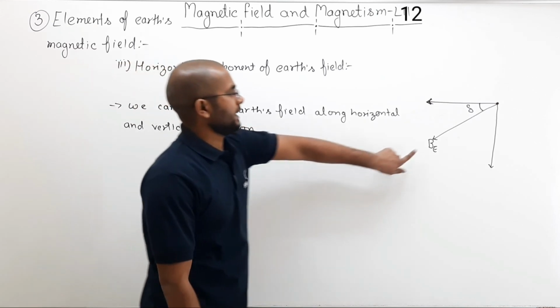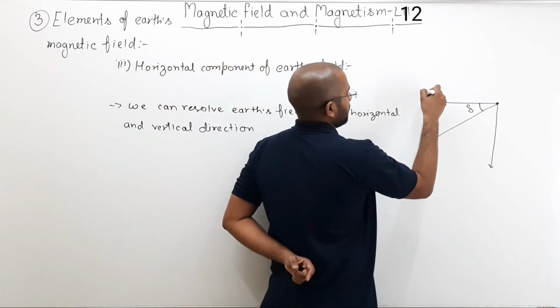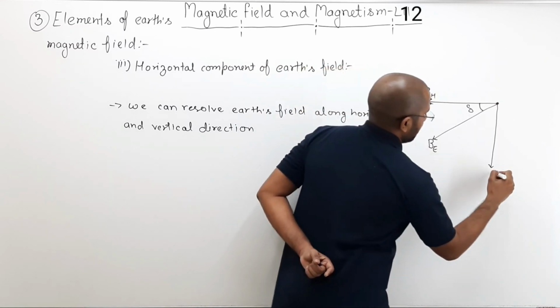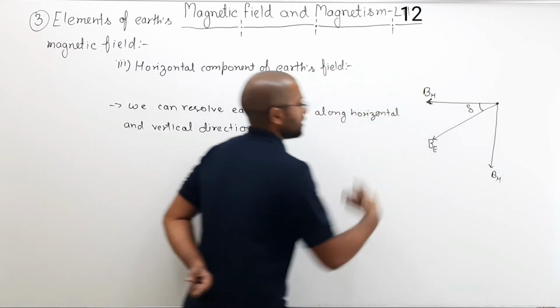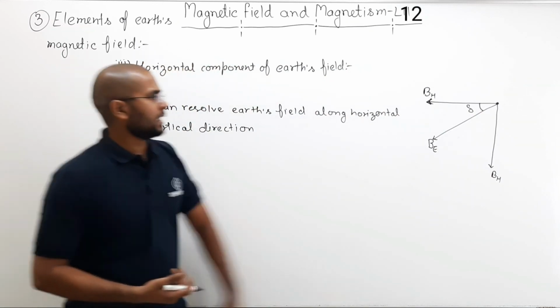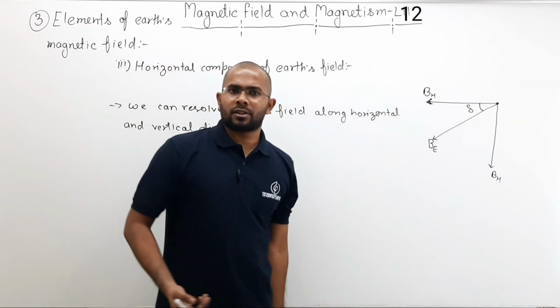So here BE, you can resolve BE into B horizontal and B vertical, because the field is a vector quantity and here the angle is given, so you can resolve.